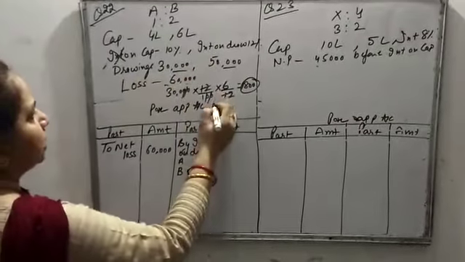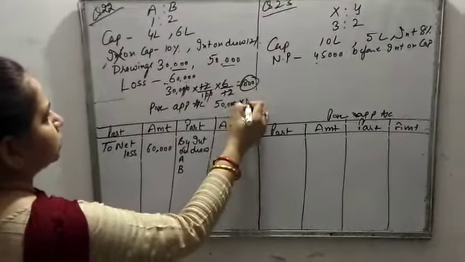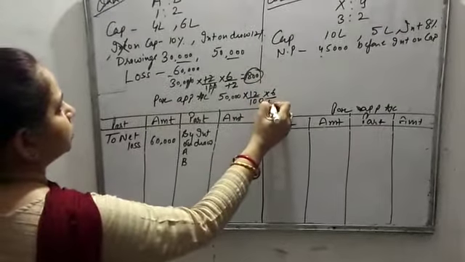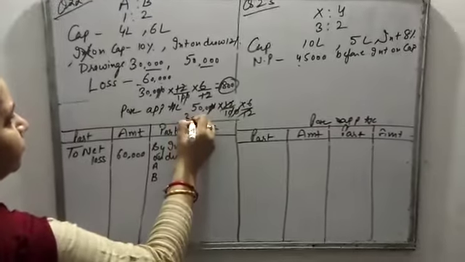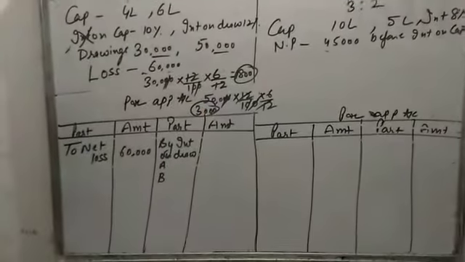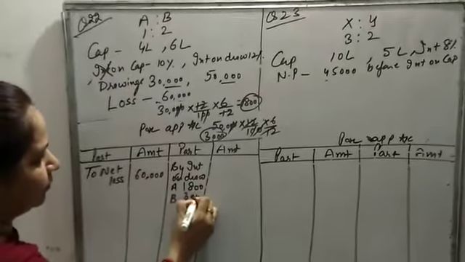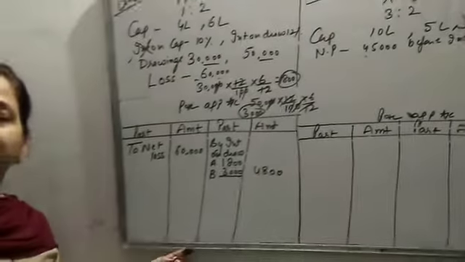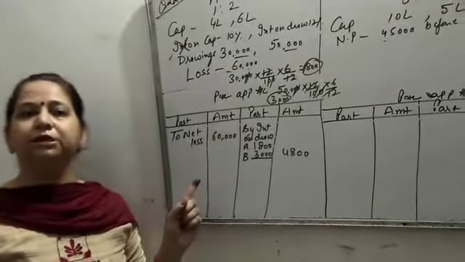In the same way, we calculate for 50,000: 50,000 at 12% for 6 months is 3,000. So interest on drawings will be 1,800 and 3,000, total 4,800. No adjustment for interest on capital, salary, commission, nothing is to be provided as there is loss.